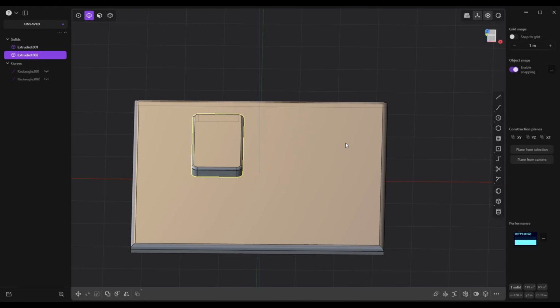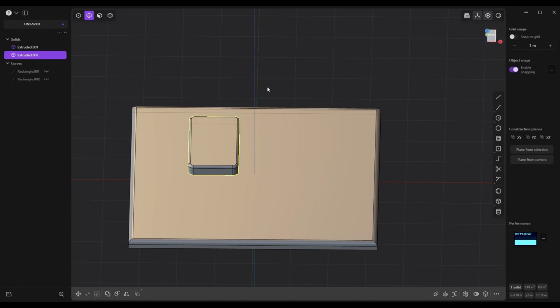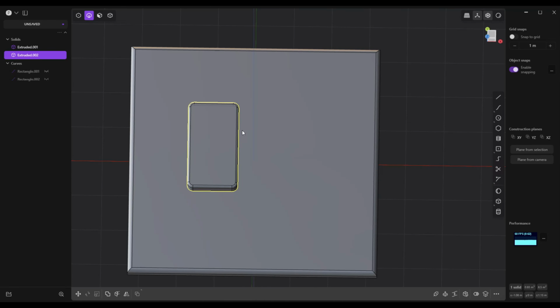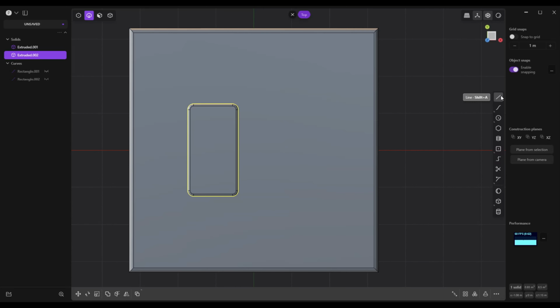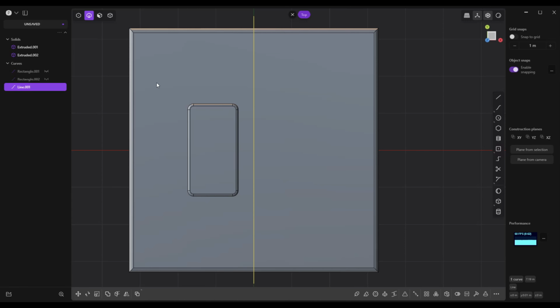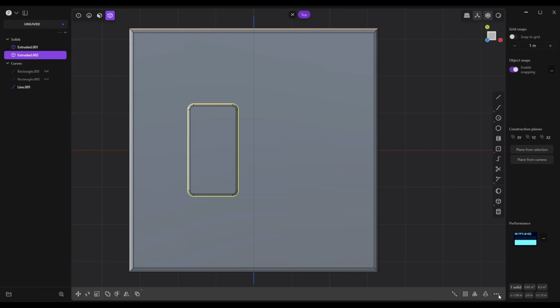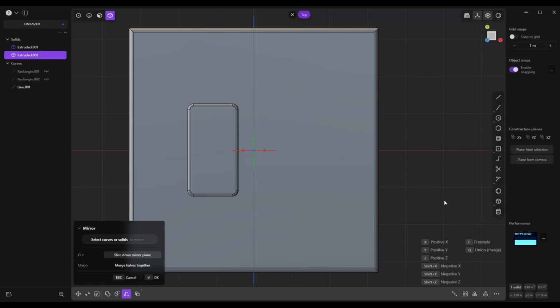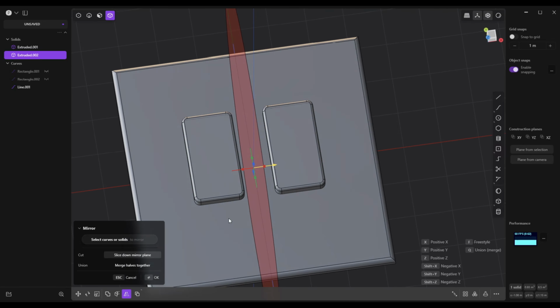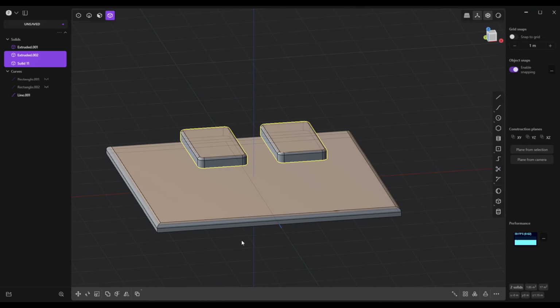Now I want to mirror it over so we can create the holes together. So with this guy selected, I'm going to make sure that I have a line in the middle. So let's jump to our top view. Let's grab a line, go from here to here, right click. Then we're going to go in object mode. We're going to drag select this guy, and go to mirror. There you go. We're going to click right here. So now we've got one on each side. We're going to click on OK to accept that.